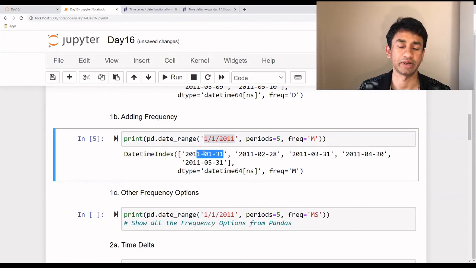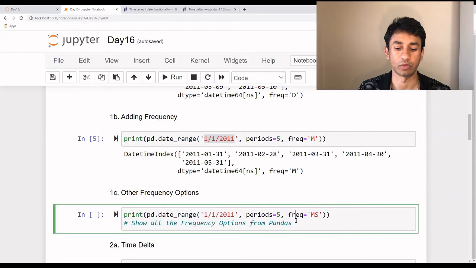By default, when you use the frequency as month, it picks up the last date of that particular month. As you see here, it picks up 31st of Jan 2011, 28th of Feb 2011, and so on. There are various other options.